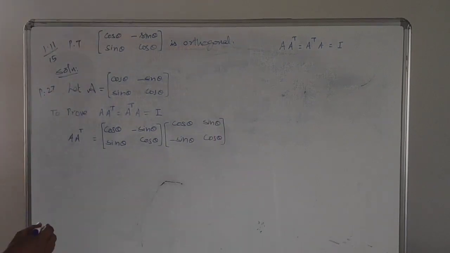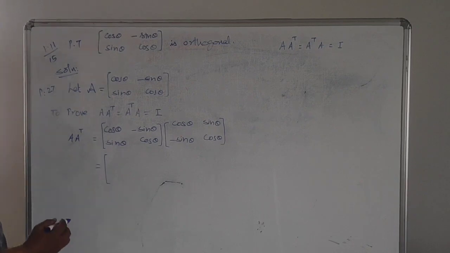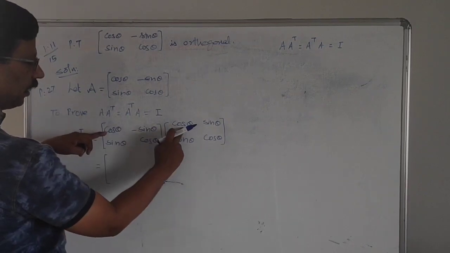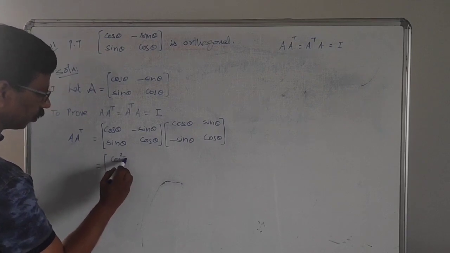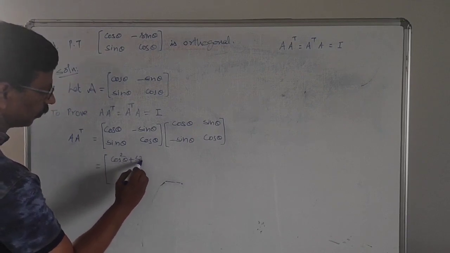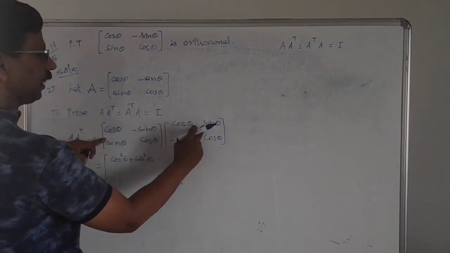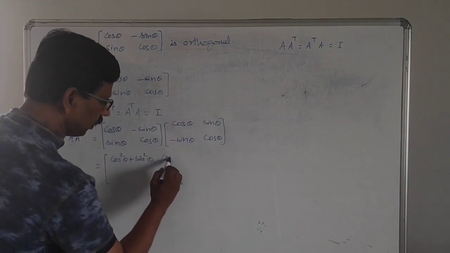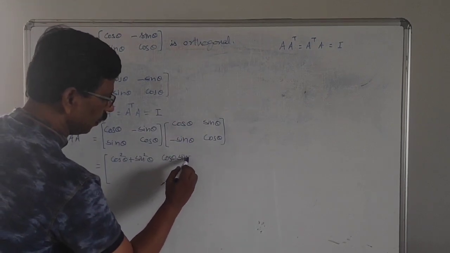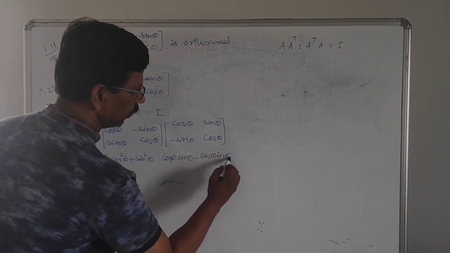Now we multiply these two matrices, again by the row by column rule. Cos theta into cos theta gives cos square theta plus sin square theta. Next, cos theta sin theta minus cos theta sin theta.